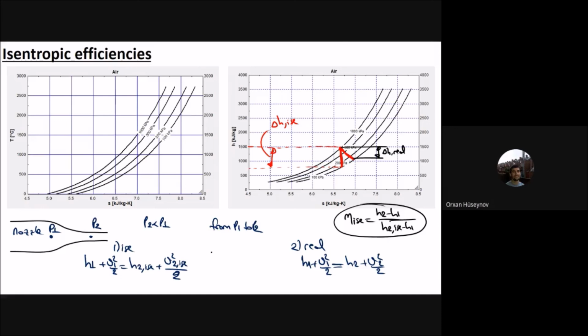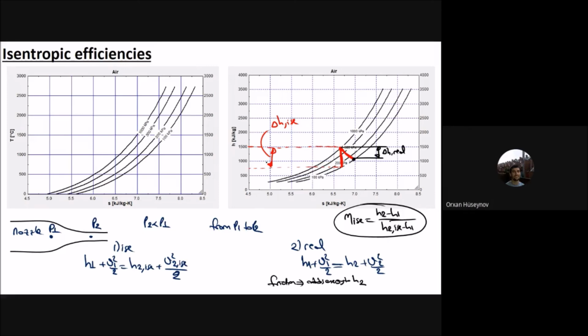The reason is that for the real one you have friction. That friction adds energy to enthalpy. Therefore enthalpy at outlet due to friction is more, because friction means temperature, and temperature means enthalpy. Therefore at the outlet for the real one, due to the amount of friction, you have more enthalpy.